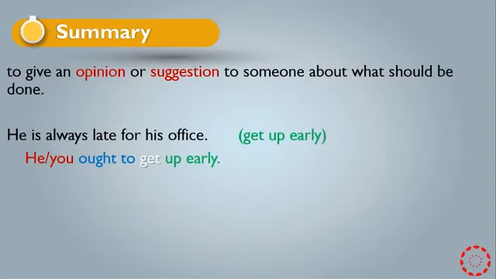This is about advising. As you see, we have he or you, which is the subject, ought to is the word for advising, get is the verb in base form, and up early is the complement.